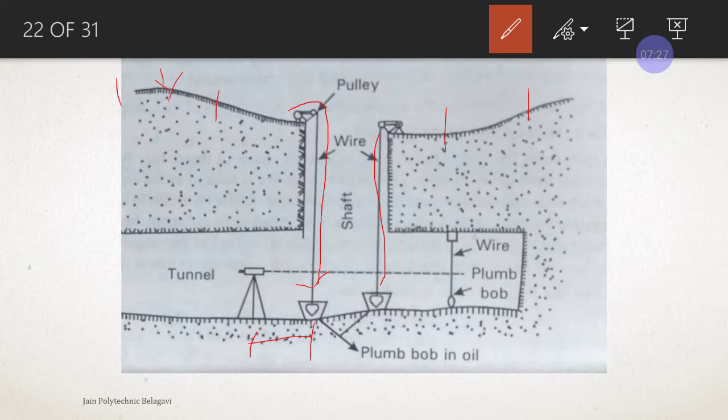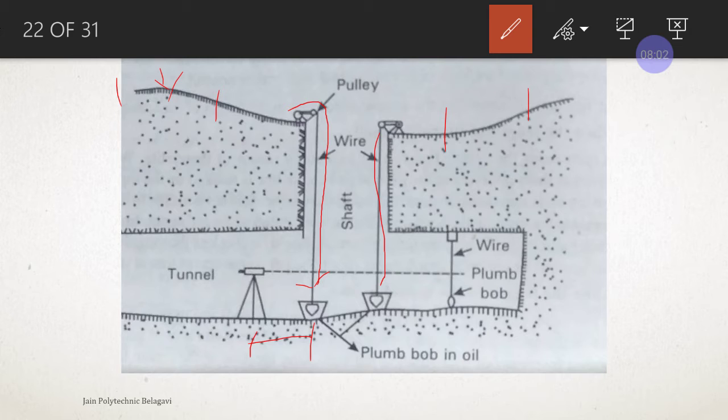Okay, we are just going to intersect both the wires, because these are being placed on the center lines and dropped inside. So we are going to place the theodolite 7 meters away from the wire, and we are going to extend that line so that we will get the center line of the curve, the center line of the tunnel alignment.